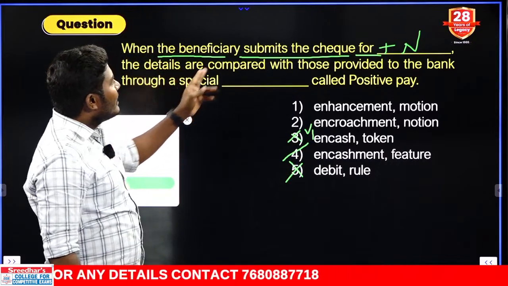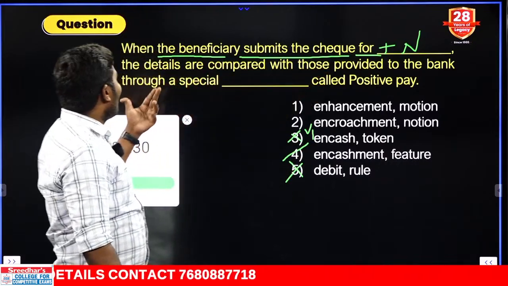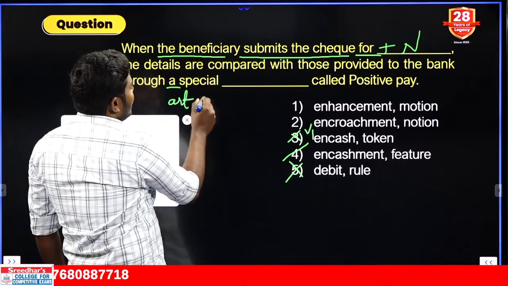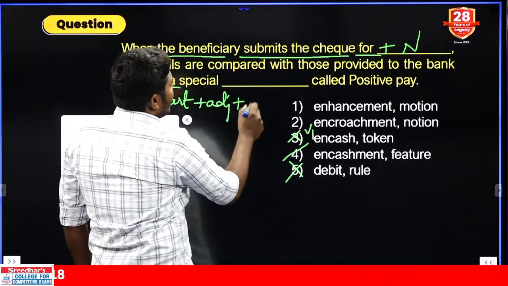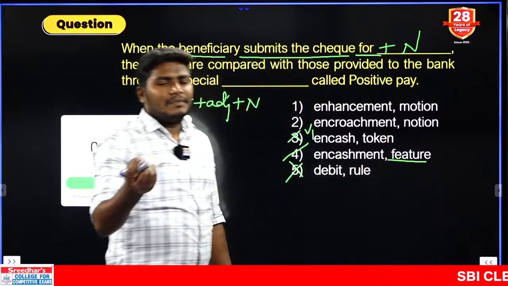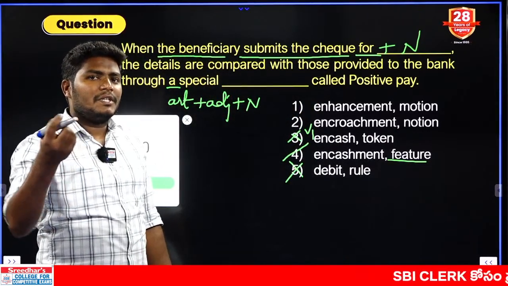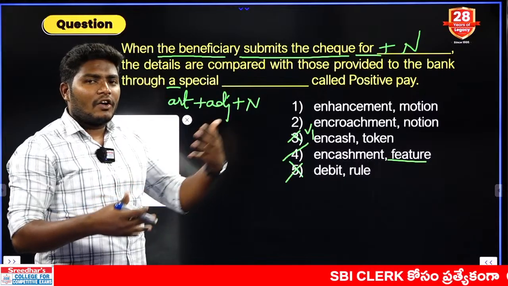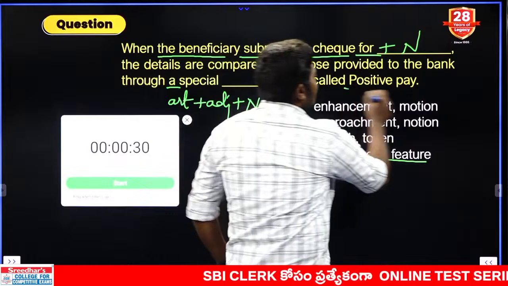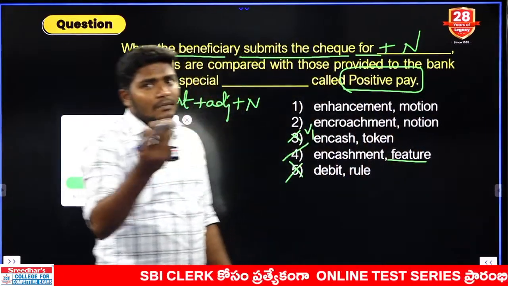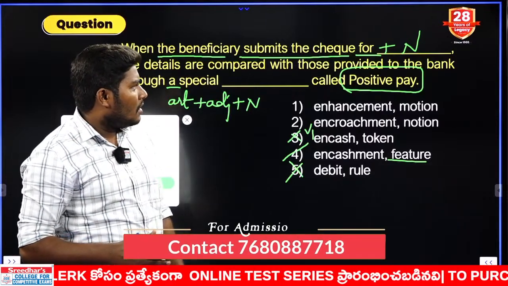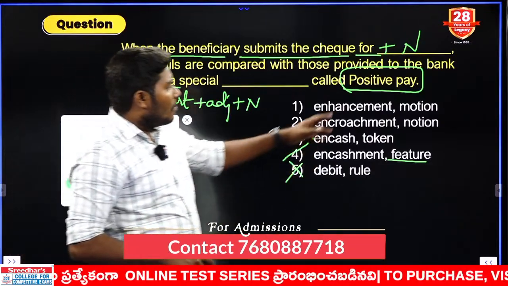Continuation. The details are compared with those provided to the bank through a special dash. A is an article, special is an adjective, followed by what do we need? That is a noun. So special feature is nothing but, whatever the websites they have, some special features. So they immediately connect the bank account with the check. Called positive pay. That is a new term which is there in banking. You may also get this term in your interviews, if at all you enter an interview for banking, in current affairs and all. So you may get this term.